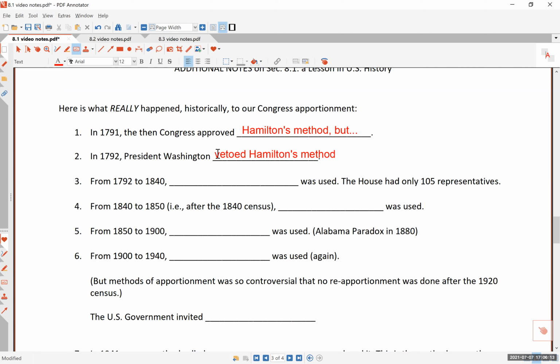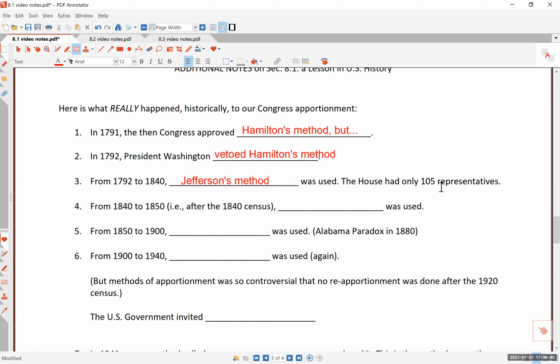Okay, and this happened with Hamilton's method. So the very first veto by a US president in the history of this country was to veto Hamilton's method. A little trivia that you may want to remember. All right, so what did they use? Well, they actually used, of course, Jefferson's method for the first half a century or so, right?